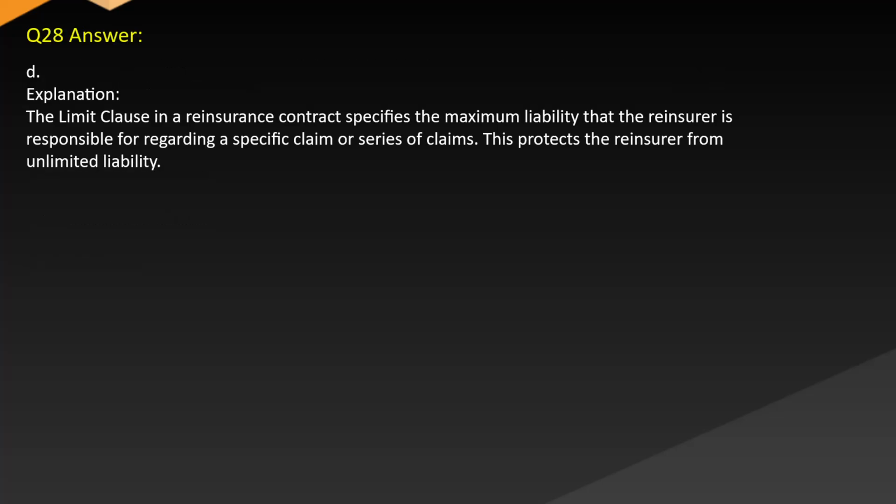Answer. D. Explanation. The limit clause in a reinsurance contract specifies the maximum liability that the reinsurer is responsible for regarding a specific claim or series of claims. This protects the reinsurer from unlimited liability.